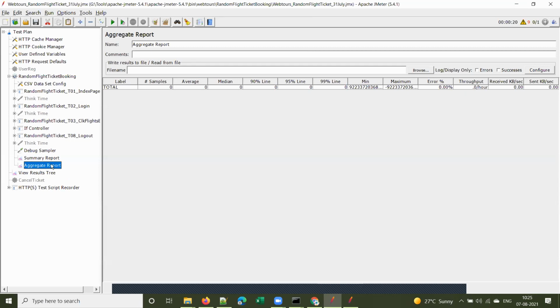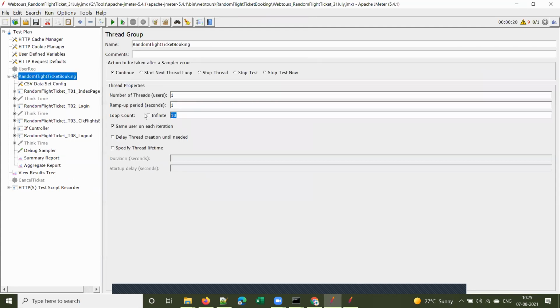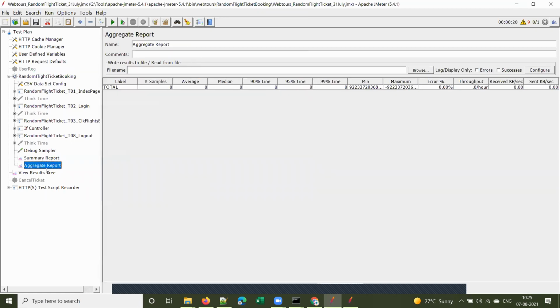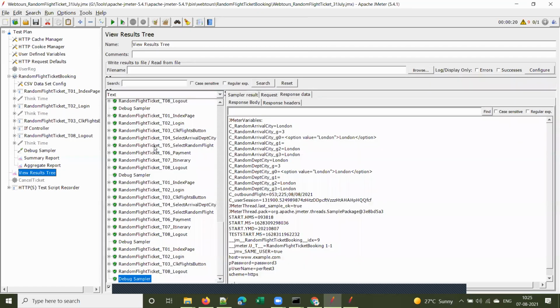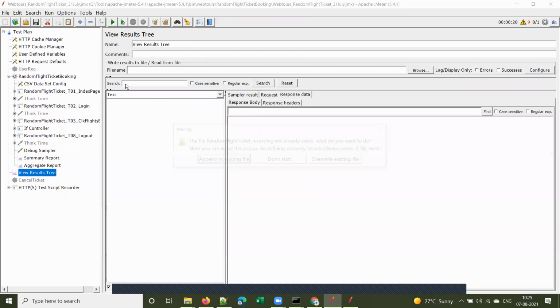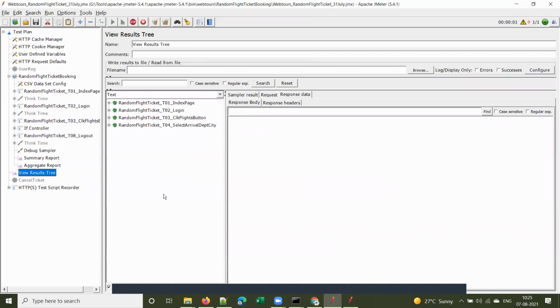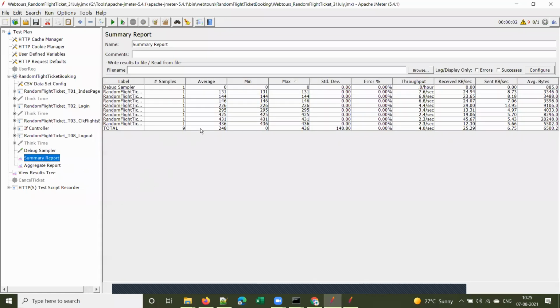There is a small difference between the summary report and aggregate report. We'll see the difference between them. I'm making just loop count as one temporarily, because I want to explain summary report and aggregate report. Now let me replay the script. Let me clear the log. So one iteration is completed. Now let's see the summary report. What does it show here?